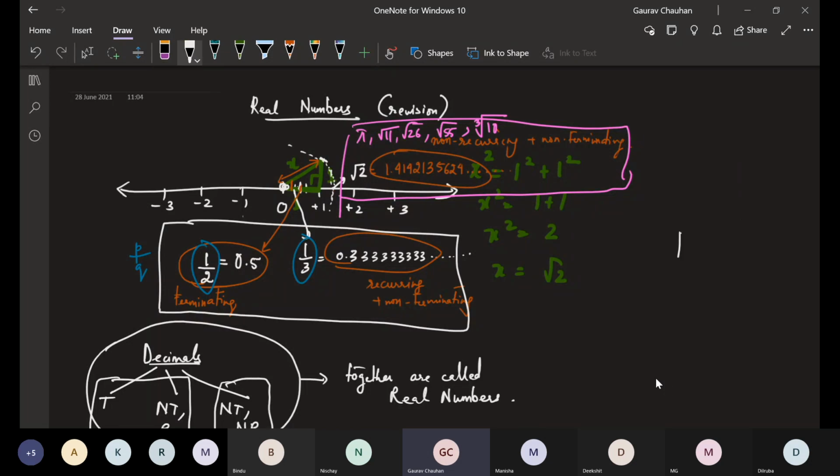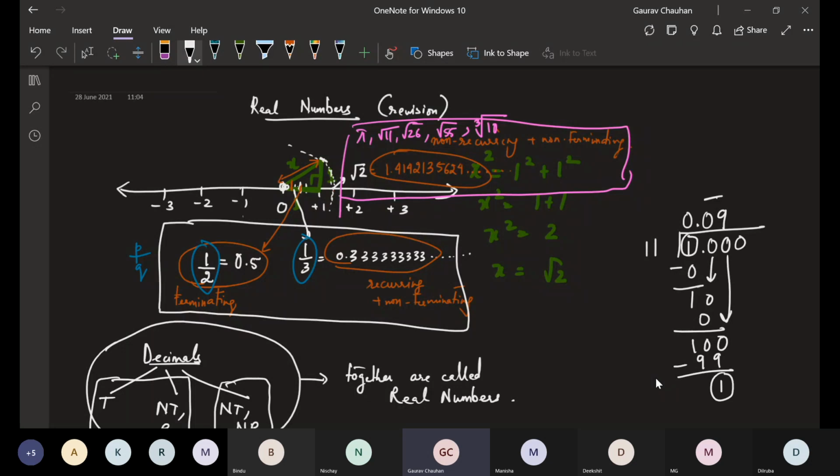Let's take 1 by 11. Can someone quickly calculate 1 by 11? You can use a calculator or just do it here. I'll do it here. 1 by 11, I get a 0, then 1, then 10, 0 again. So it's going to be 0. Then comes 100. 100 will go 9 times. Minus 99. 1 comes here again. Now since this 1 came, and 1 was here also, this 0 9 will repeat fully. Again 10 will go 0 times, then 100 will go 9 times.